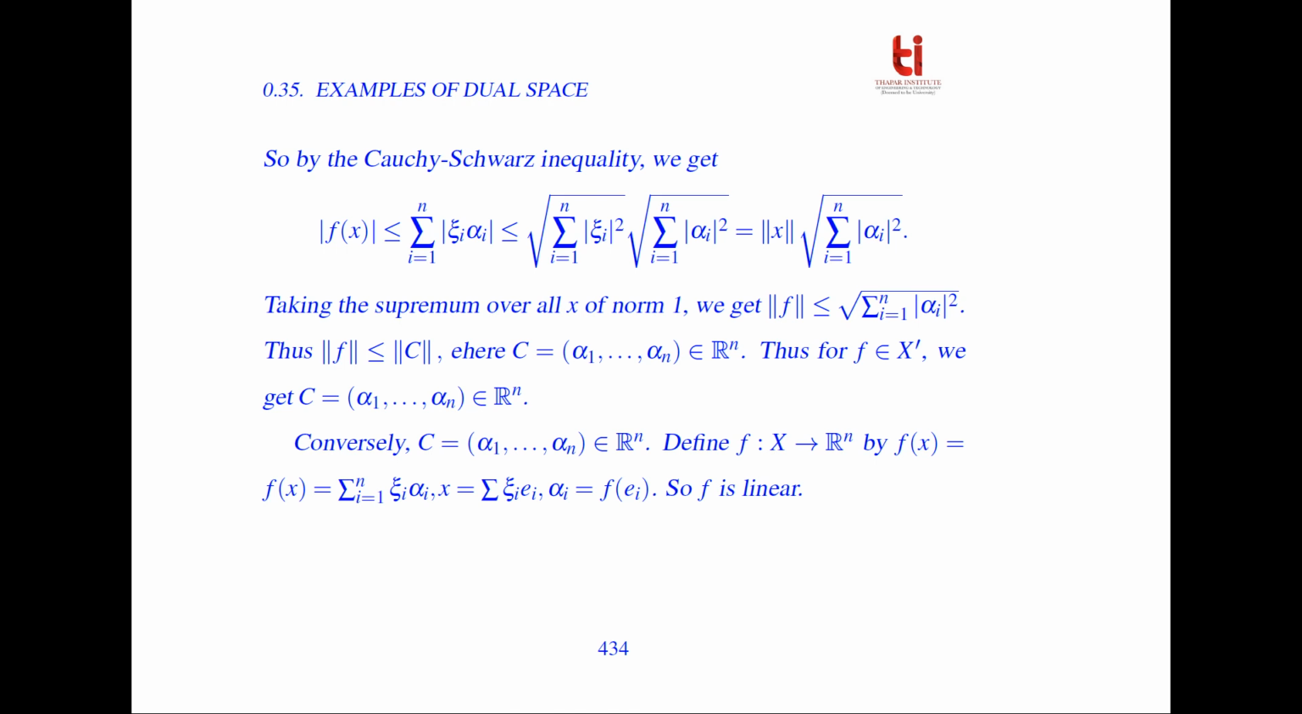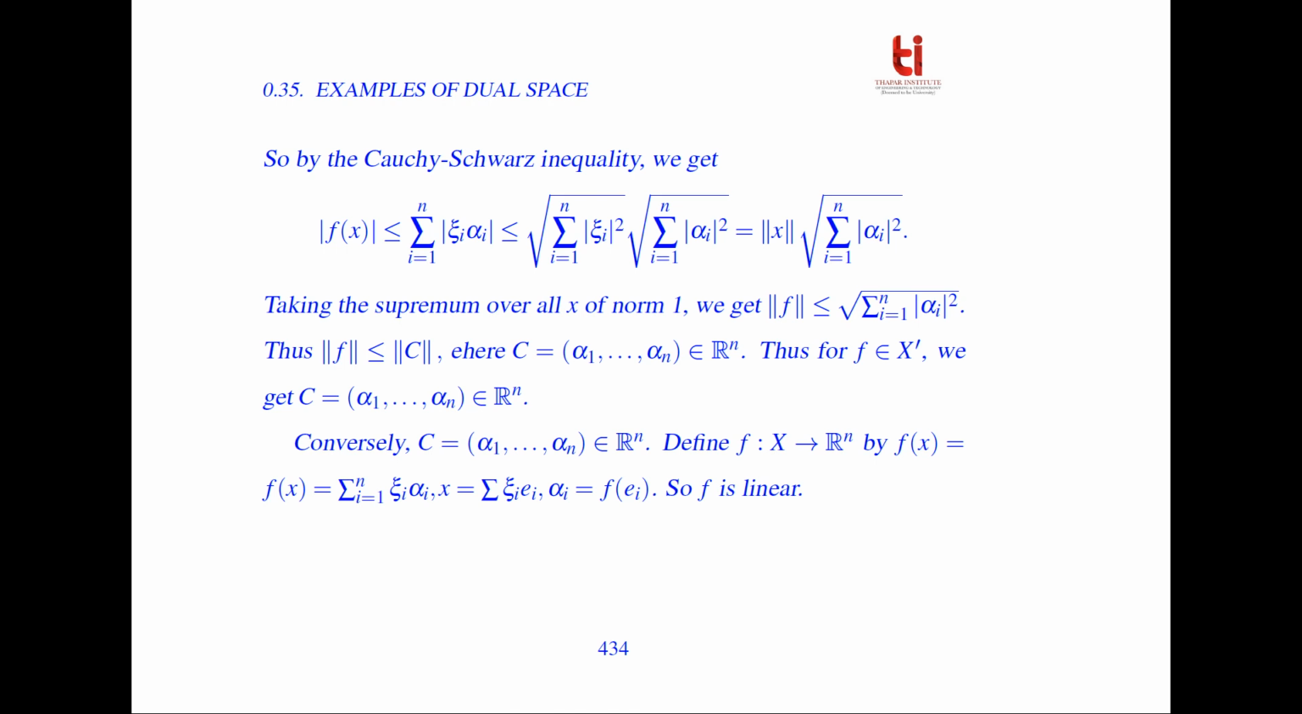So now we get that the norm of f is less than or equal to the norm of c, where c = (α_1, α_2, ..., α_n) belongs to R^n. Thus f belongs to X*, the dual space. So we get c = (α_1, α_2, ..., α_n) belongs to R^n.